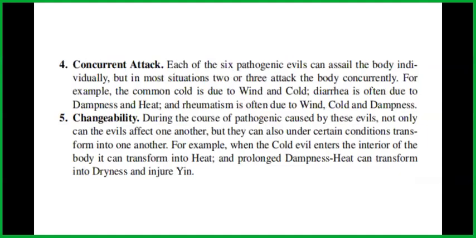Number four, concurrent attack. Each of the six pathogenic evils can assail individually, but in most situations, two or three attack the body concurrently. For example, the common cold is due to wind and cold. Diarrhea is often due to dampness and heat, and rheumatism is often due to wind, cold, and dampness.